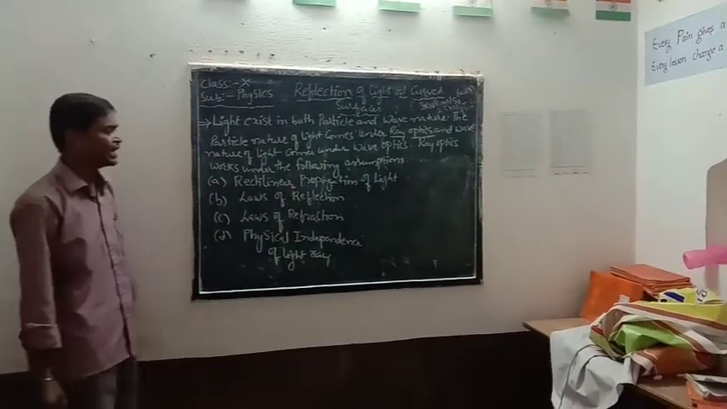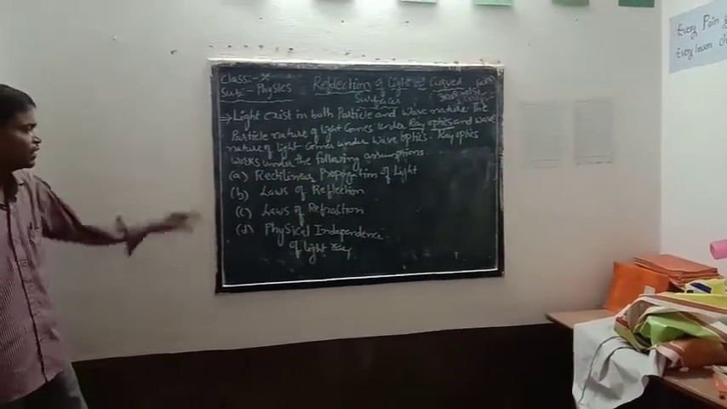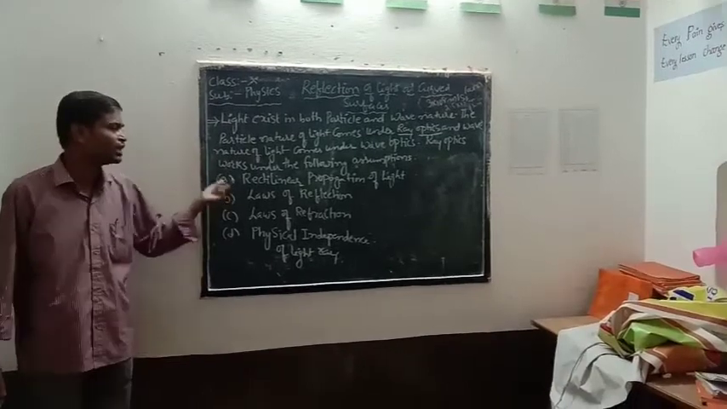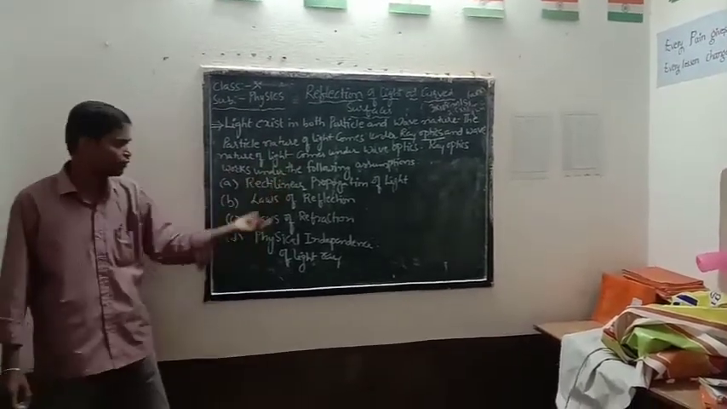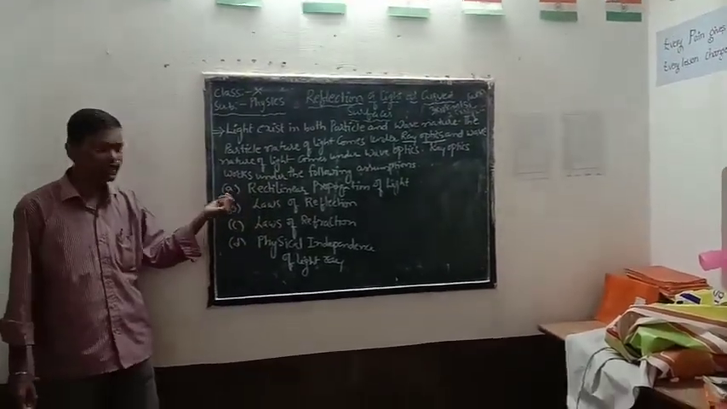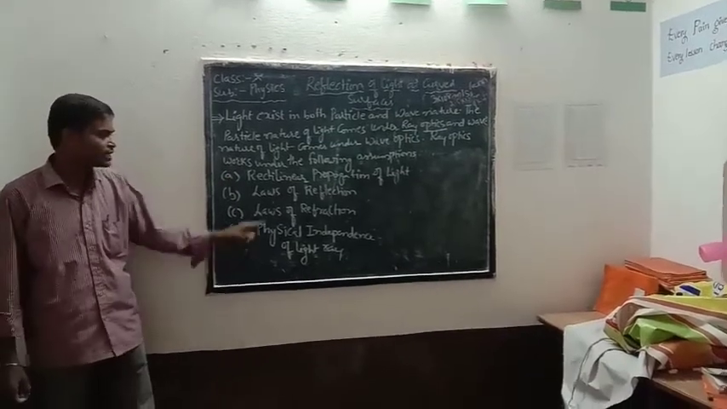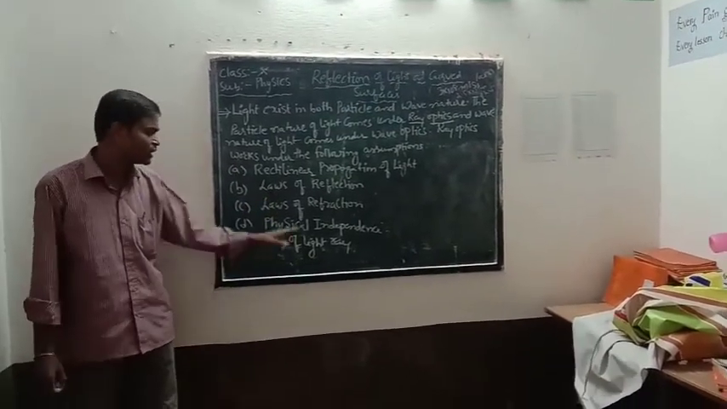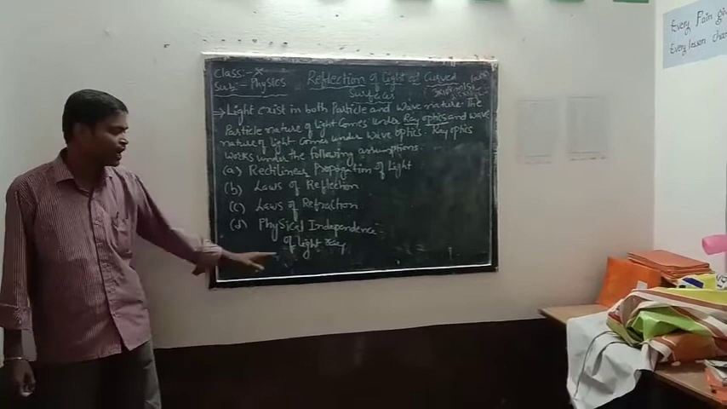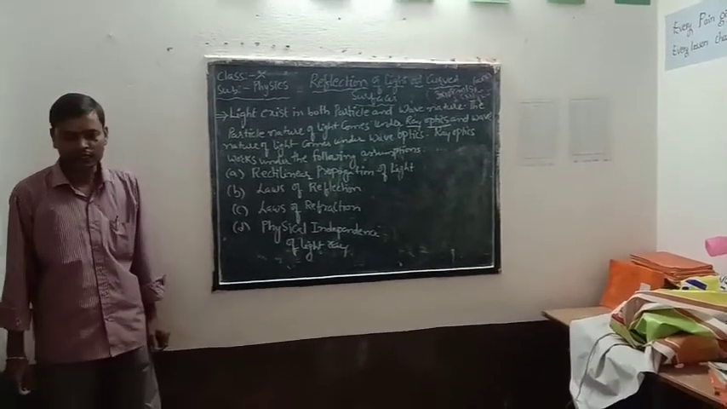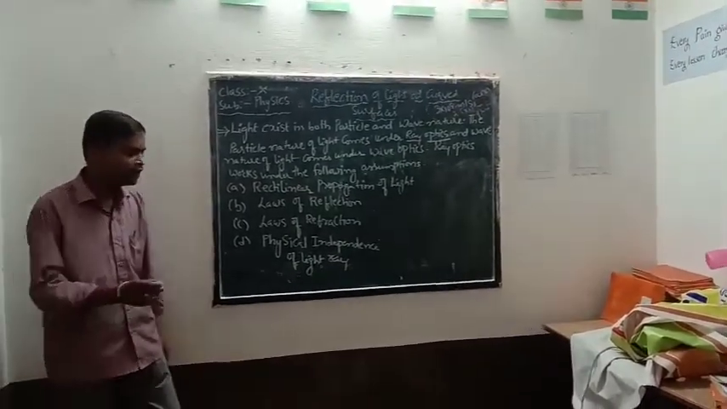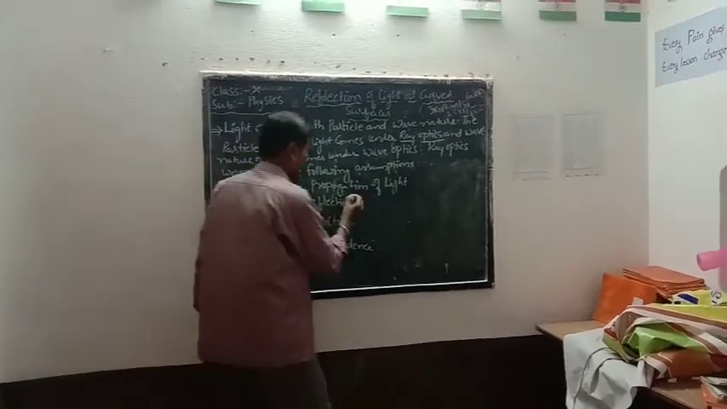So if we see the assumptions of ray optics, ray optics works under the following assumptions. Here there are 4 assumptions. First one is the rectilinear propagation of light. Second one is the law of reflection. Third one is the law of refraction, and fourth one is the physical independence of light rays. So let us discuss each and every one in detail.